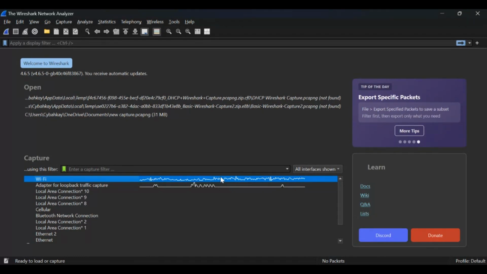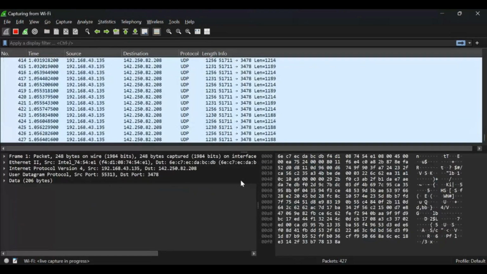There's actually something going on this Wi-Fi. So let me start capturing. I will just right click, or you can double click on it. You can see it has started capturing packets. Now let me just stop the capture.